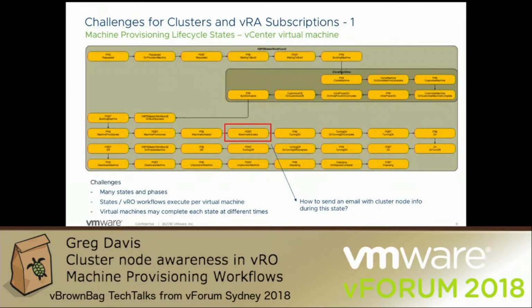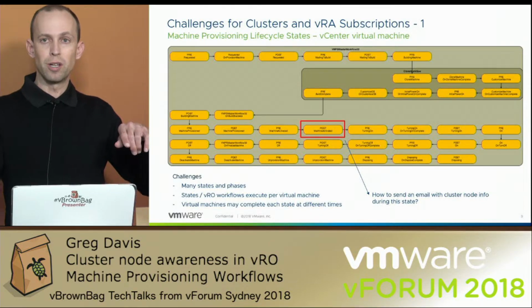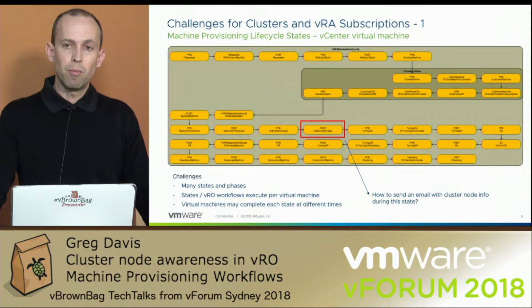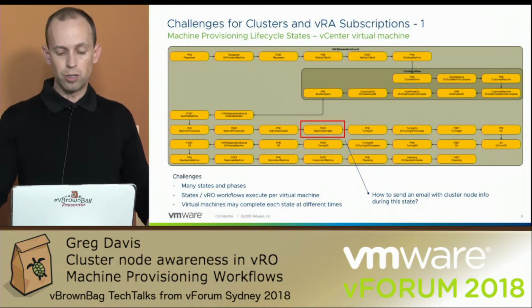For those of you who are aware of the machine provisioning lifecycle states in vRA, there are quite a few. This screenshot is pretty busy, and it shows the machine lifecycle building states for a vCenter virtual machine. These states are transitioned through for each one of my virtual machines on that canvas that I showed you previously. So each machine will go through these states. The challenge is I may want to send my email in post machine activated, which I've highlighted there on the screen. But how do I consolidate all the information for all the nodes so that I can put it all together into an email?